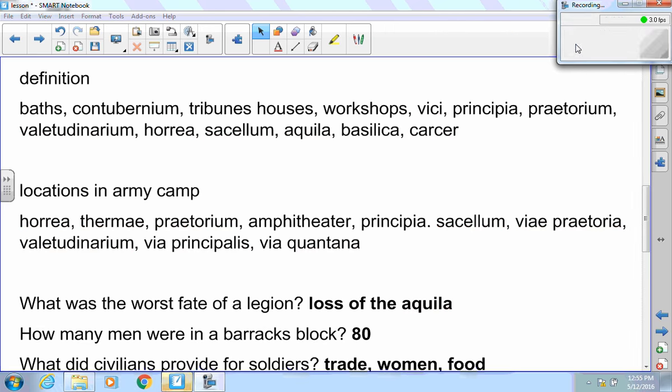What is a basilica? It's the Great Hall. Where would I find that? That would be in the headquarters, along with the Sacellum. What is the Carcer? The prison of the camp.